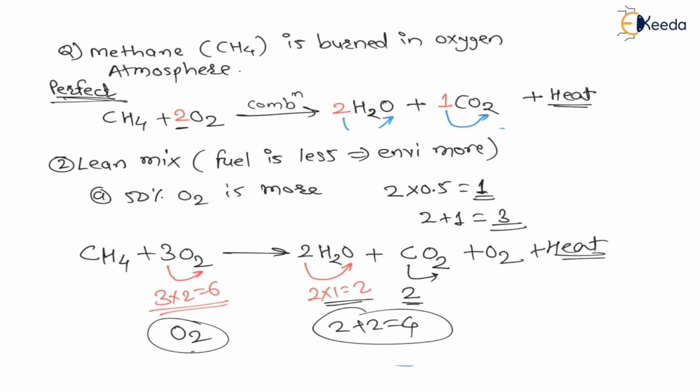So my dear students, for lean mixture, that means fuel is less or environment is more, the pollution is only carbon dioxide, and one molecule or more molecules of oxygen will come out as it is, right? So in the exhaust, along with carbon dioxide, only carbon dioxide I am saying, there will be no carbon monoxide, there will be no unburned hydrocarbon in the exhaust for lean mixture. For lean mixture, only carbon dioxide will be the pollution, and oxygen molecules will come out as it is.